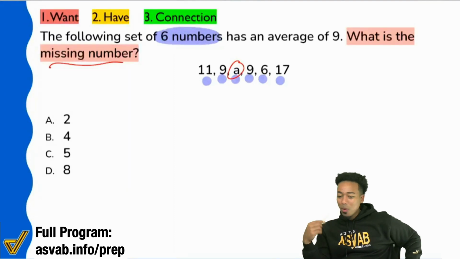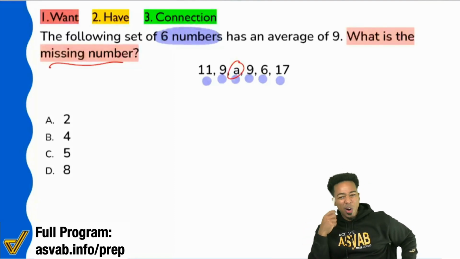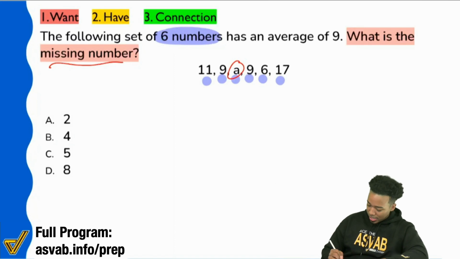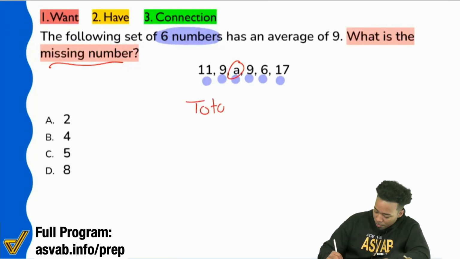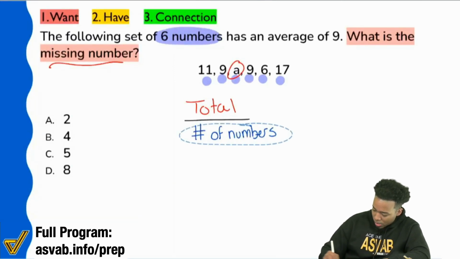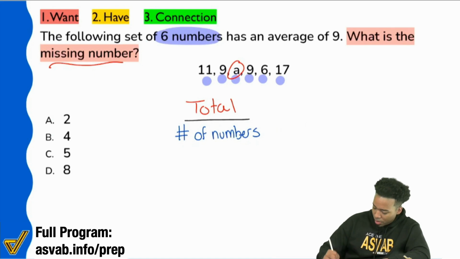Cool. And we'll keep working on being able to dish this out automatically. But yes, the short way that I would put it would be the total divided by the number of numbers, I'll move this to the side over here, equals our mean.